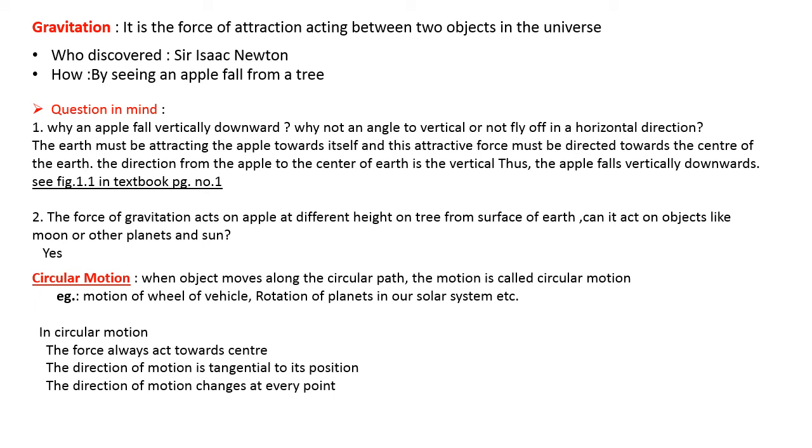Second, the direction of motion is tangential to its position. Whenever you are in a circular motion, the direction of motion means the direction in which the object tries to move, so it is always tangential to its position. We'll discuss it in the diagram further. The direction of motion is always tangential to its position, and it changes at every point. Let's see the diagram, you will get a clear idea.